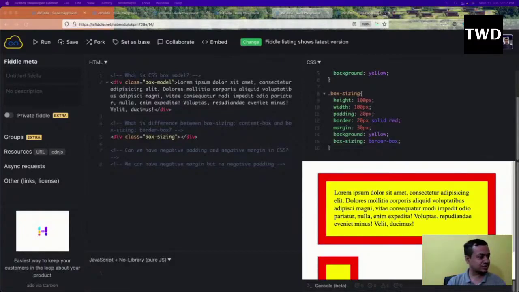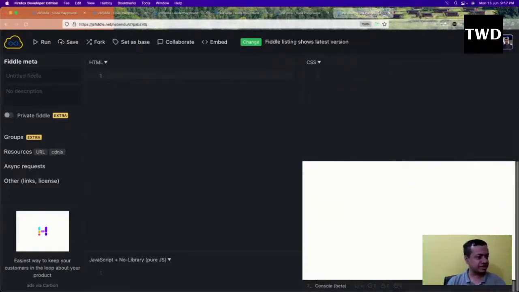Still a lot of CSS questions are remaining. So let us do something more, like what is specificity in CSS. This is quite difficult to tell. So specificity, let me write that thing. What is specificity in CSS? Okay, so what is that?